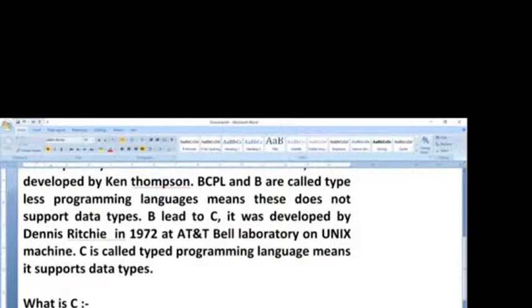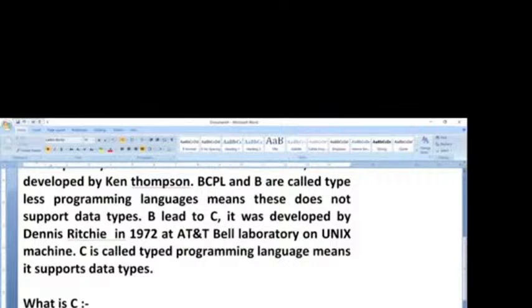What is the meaning of middle level? Whenever you want to write a program in C language, you have to type something. Suppose I want to type apple by using only zeros and ones, also I want to type mango by using simple English words. So it can support low level language features and high level language features. Both it can support, so it is called a middle level programming language. Alphabets are nothing but a group of alphabets A, B, C, D and so on. C is case sensitive.